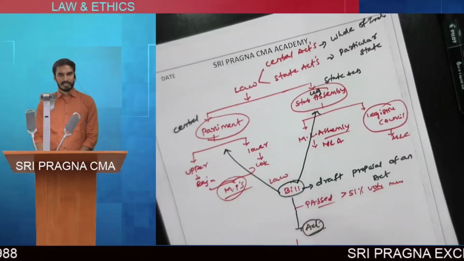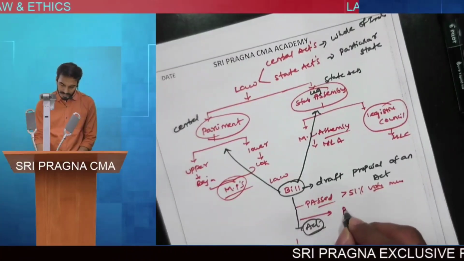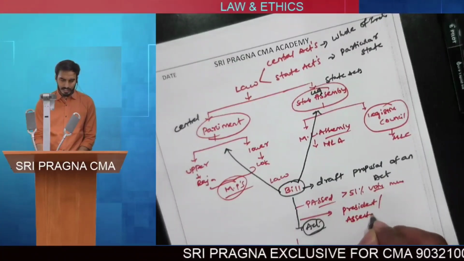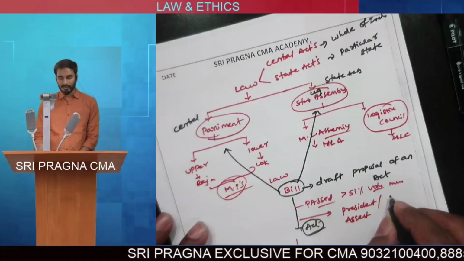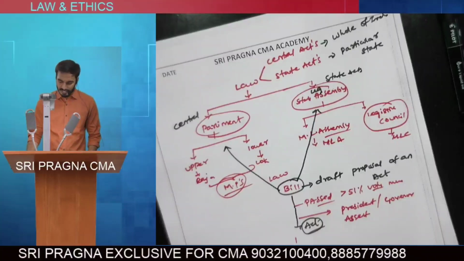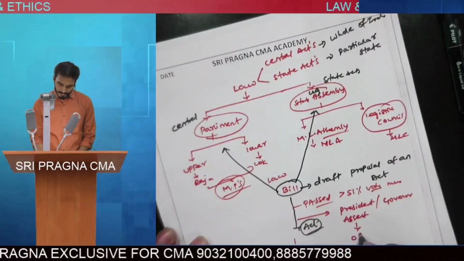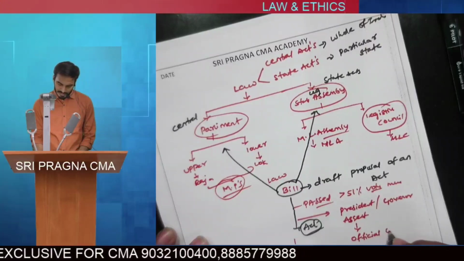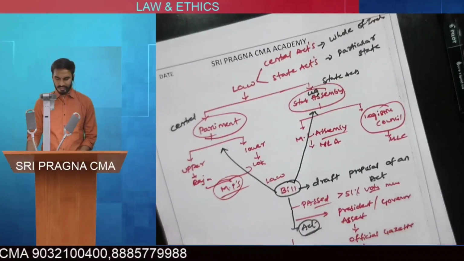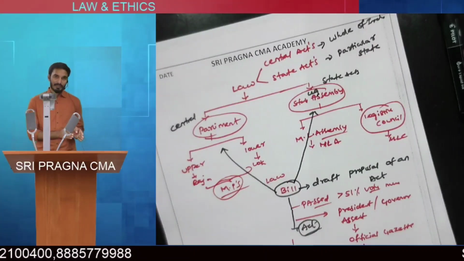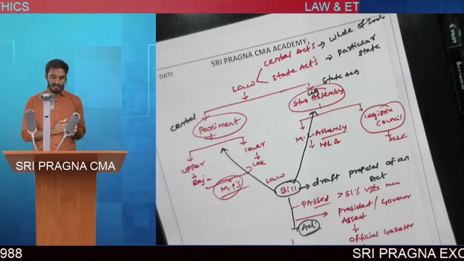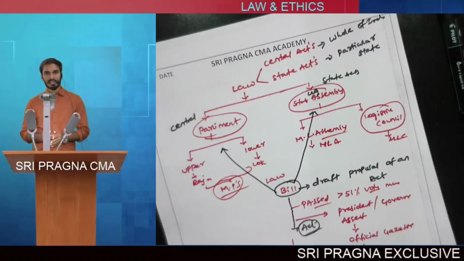Once the bill is passed, it goes to the President. For a Central Act, it requires the assent of the President, that is, the approval of the President. For state-related bills, it requires the assent of the Governor. Once the assent has been given and the government intimates the same in the official gazette, then it is called an act. The bill must be passed at the houses of the Parliament for Central Act related bills, and State Act related bills must be passed at the State Legislative Assembly.